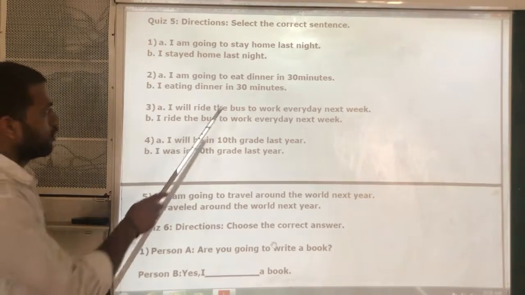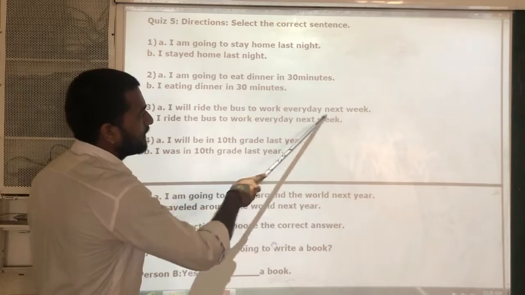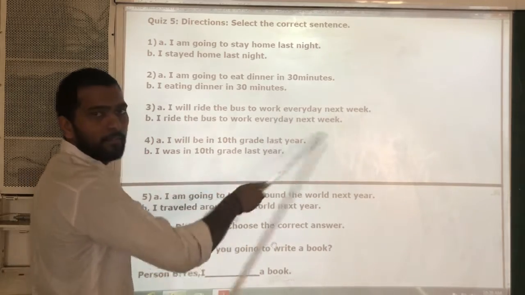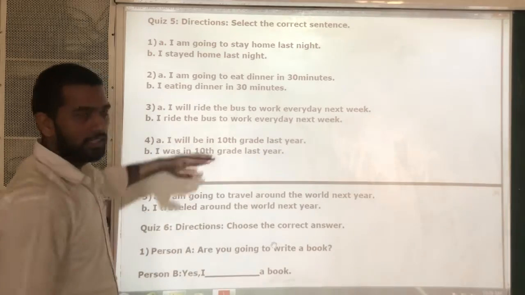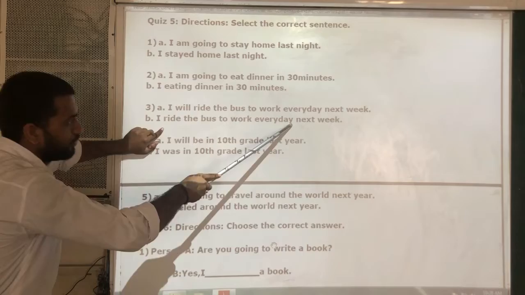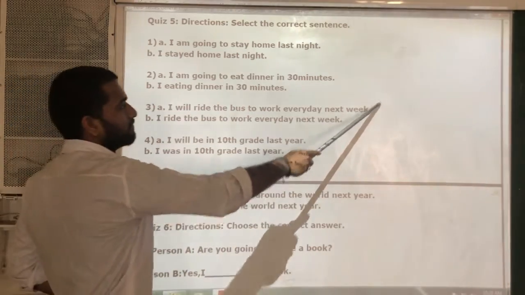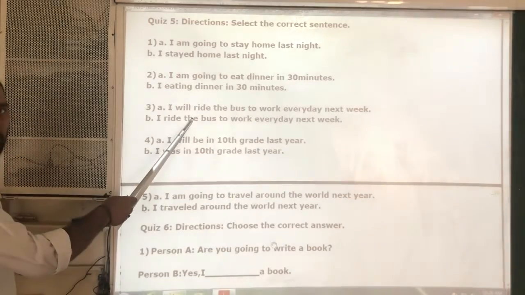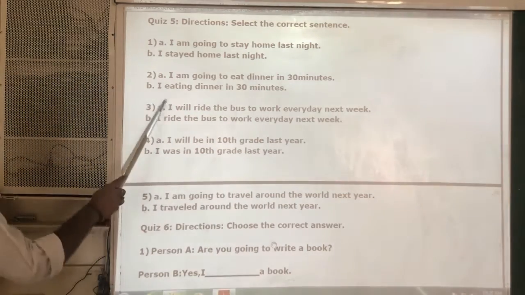And next, look at the time sense now. Every day, next week. Next week indicates future. But here, the structure is simple present and time sense is future. So this one is wrong. And this is the correct one. Okay? It will become the habit for him from next week. So this is the correct one.